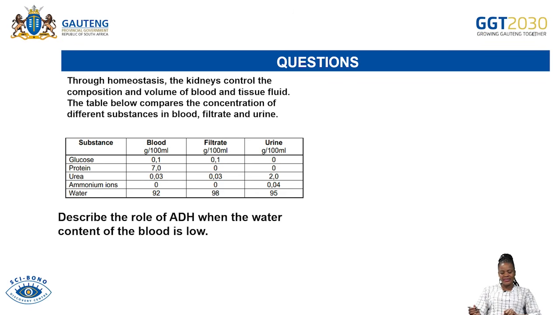Now the question says, describe the role of ADH when water content of blood is low. In other words, when there's a little amount or low levels of water in the blood, describe the role of ADH.